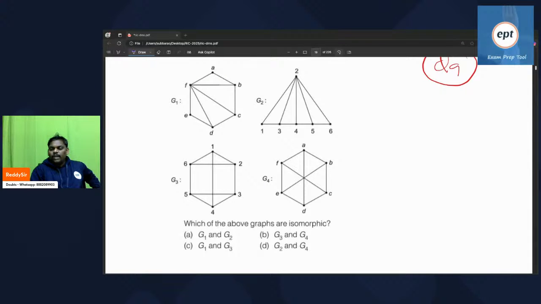Try everyone. Which are isomorphic here? Excellent.